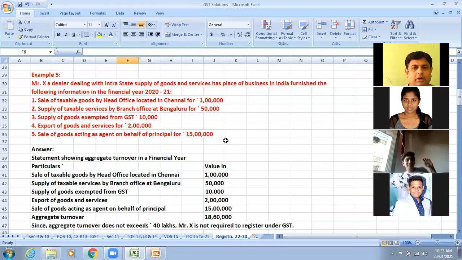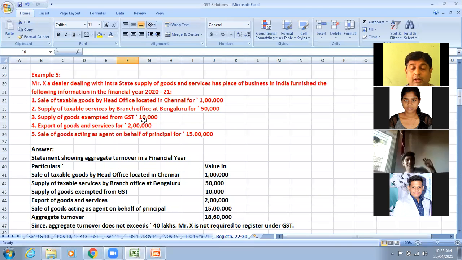Yes, because the limit is 40 lakhs and his turnover is only 18 lakh 60,000. So add everything: 15 plus 2 plus 1, 18 lakh 60,000. It is much lesser than 40 lakhs. So till now he will not be liable.